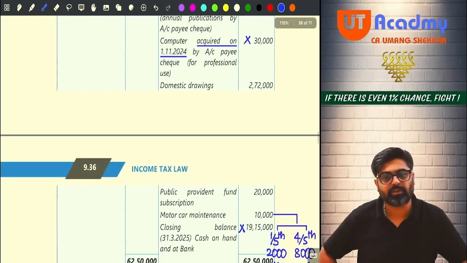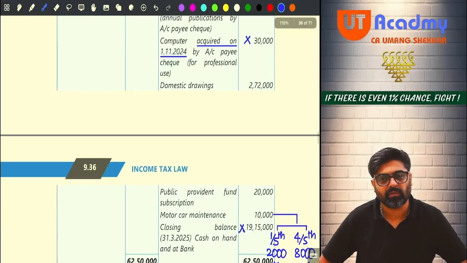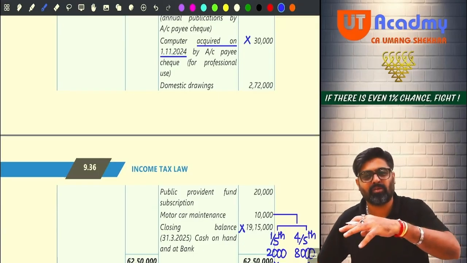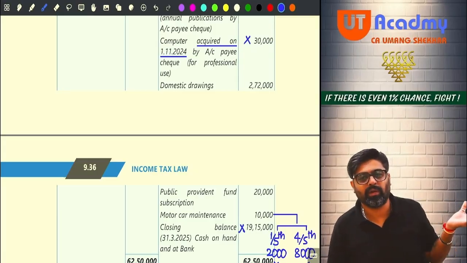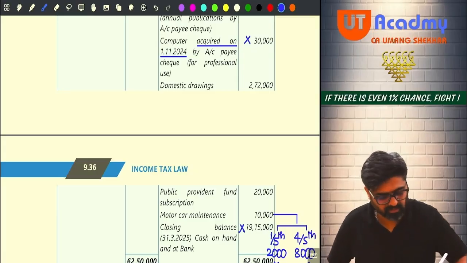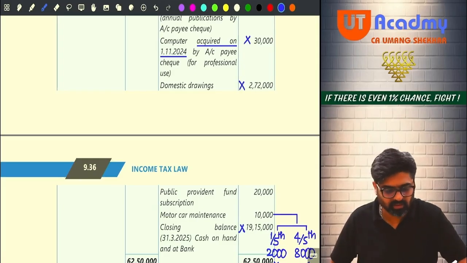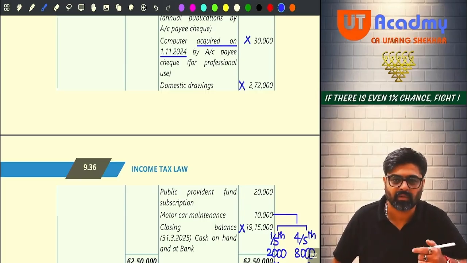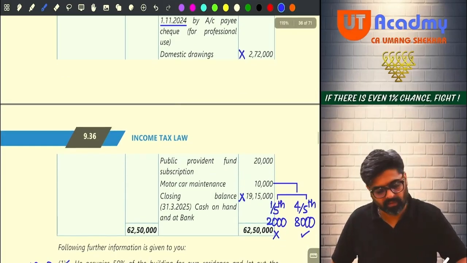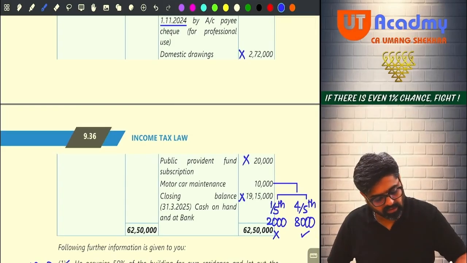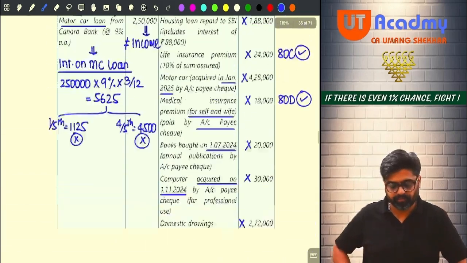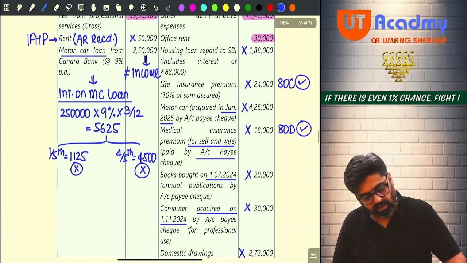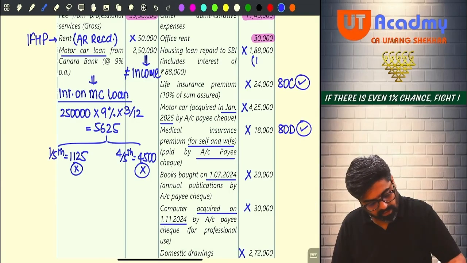Then domestic drawings 272. Meaning this is the money which you are drawing to meet your household expenses. Is it your PGBP expense? No. So where this will be allowed? Nowhere. There is no deduction for such drawings. Yes or no? This is on your capital account. Now public provident fund, not your PGBP expense. For this also you are going to get 80C deduction. Now wait, what I'll do? Out of this 188, 1 lakh will be allowed under 80C.